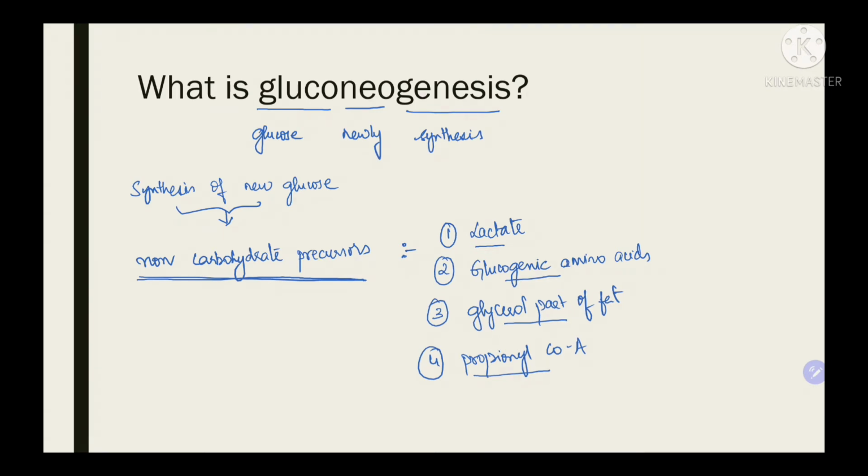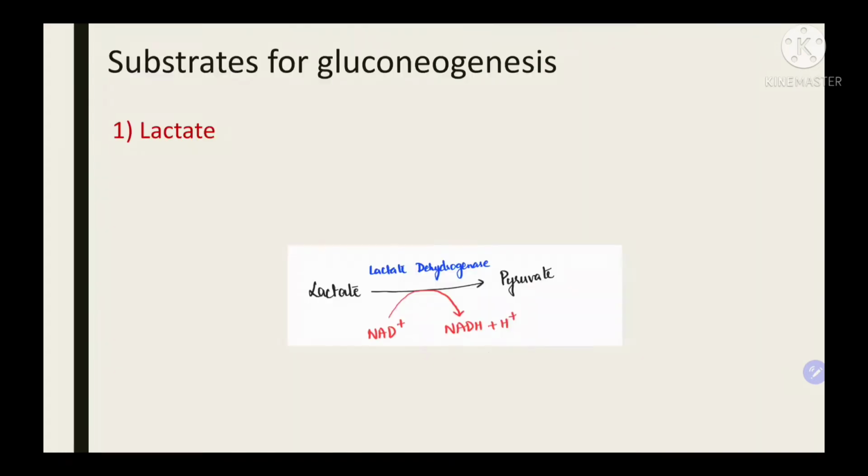So for the synthesis of the new glucose molecule, all these substrates have to get converted into pyruvate. And now how each of these gets converted into pyruvate, we'll see in the coming slides. So coming to the substrates for gluconeogenesis, first and most important substrate is lactate.